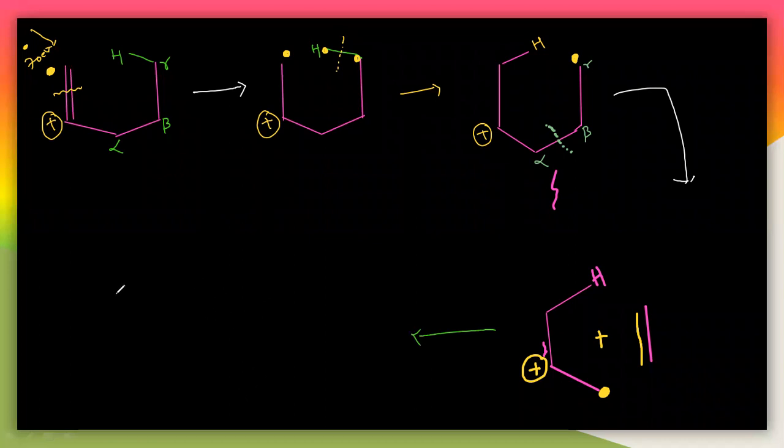You are getting a cation here, that is a positive charge, and this is a radical here. And I can write this like this. So see this.